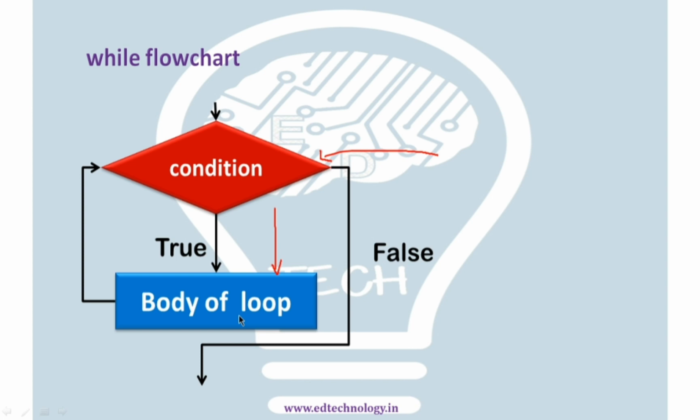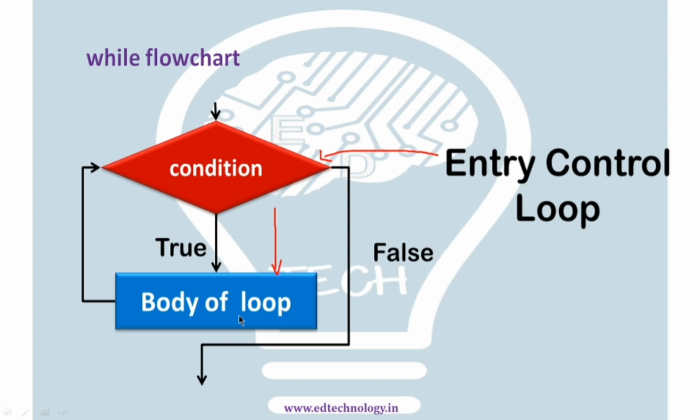And that is why, because it checks the condition well in advance, it is known as an entry control loop, because before getting into the loop it checks the condition. Before the entry it checks the control condition, right? There are other loops which are exit control. The example is do while, which we will be seeing in the further videos.